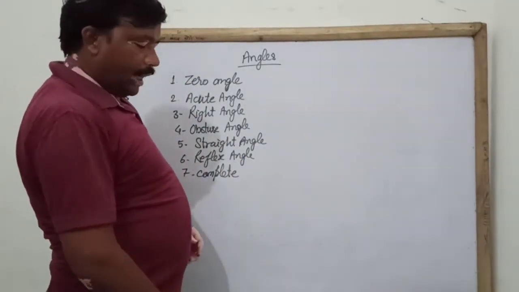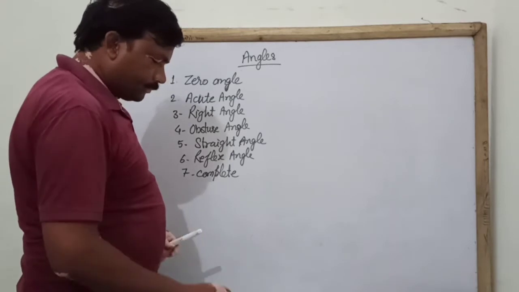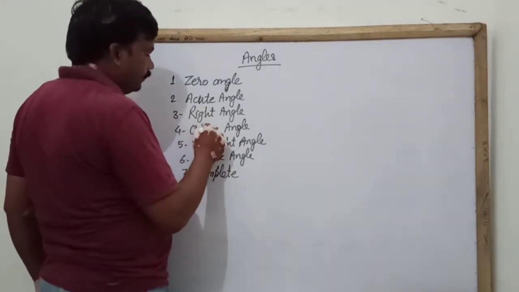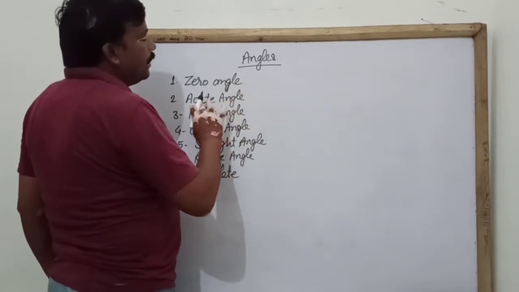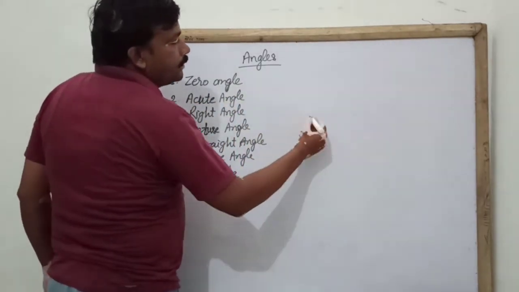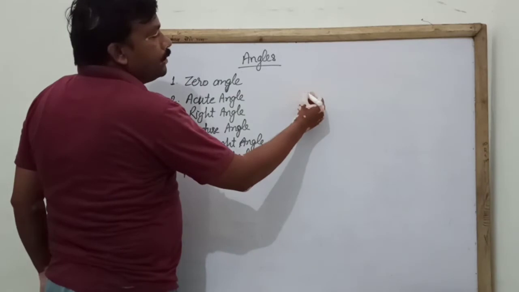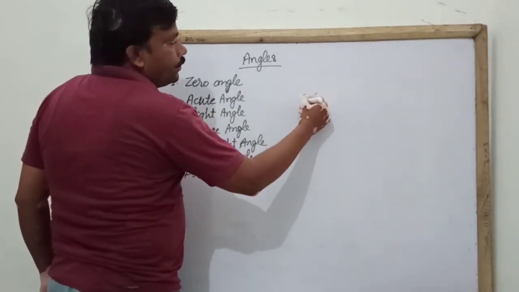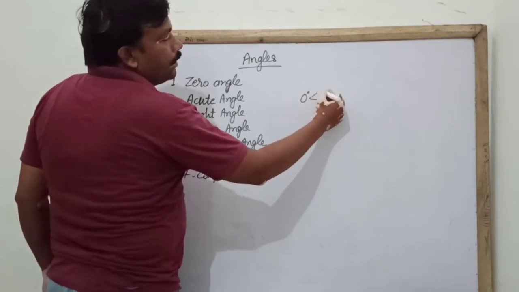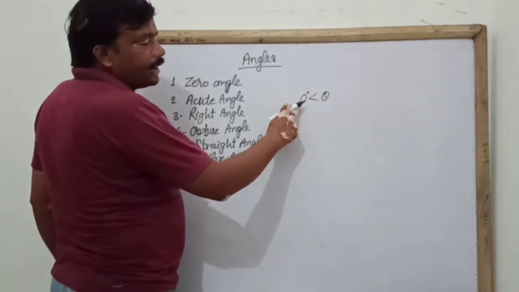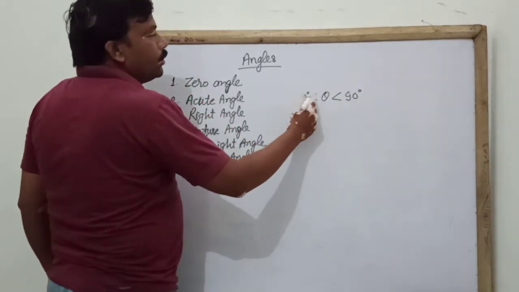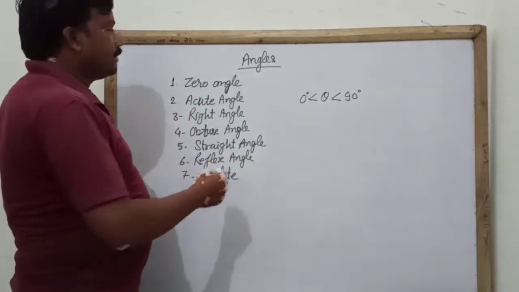An angle is called an acute angle when it is greater than 0 and less than 90 degree.